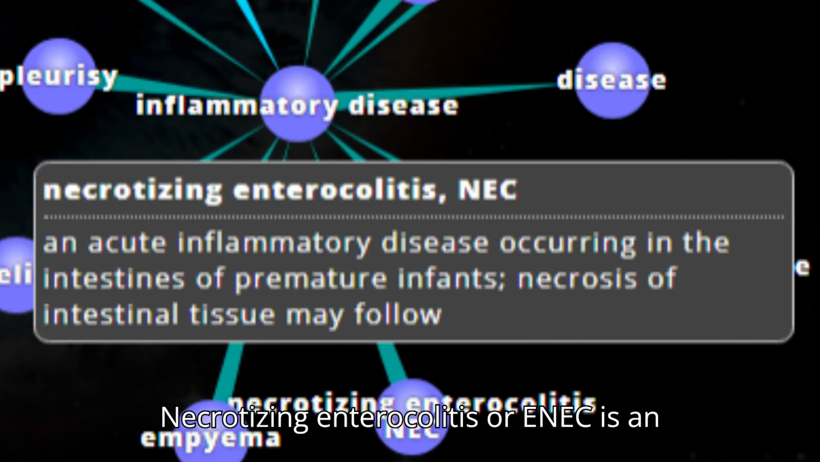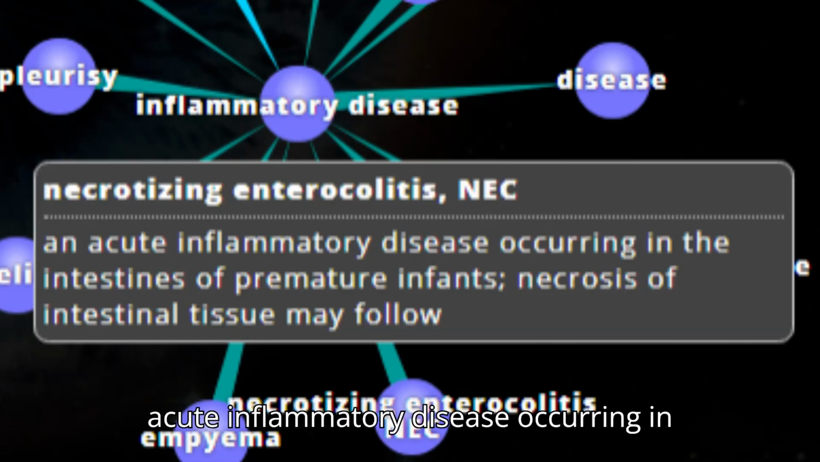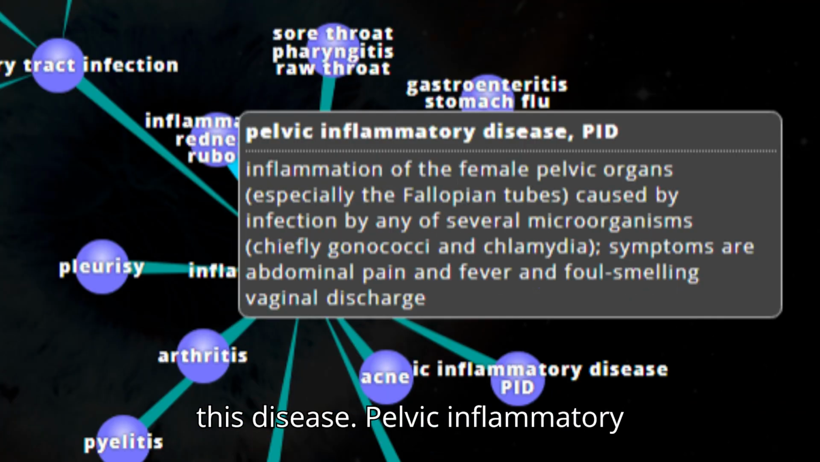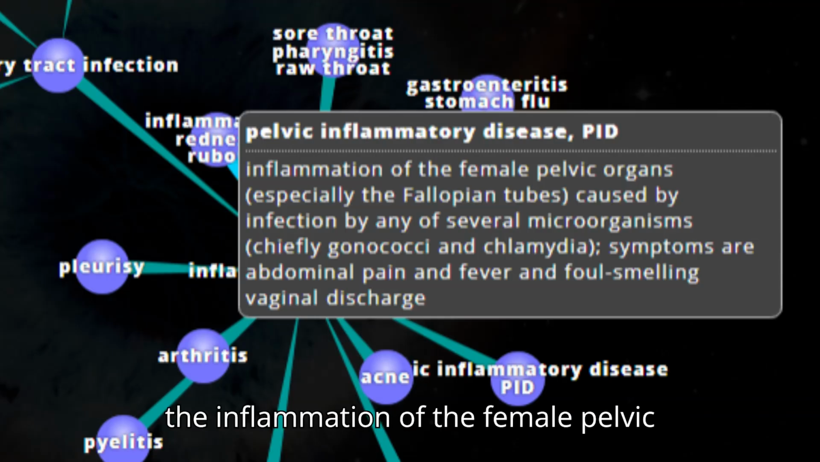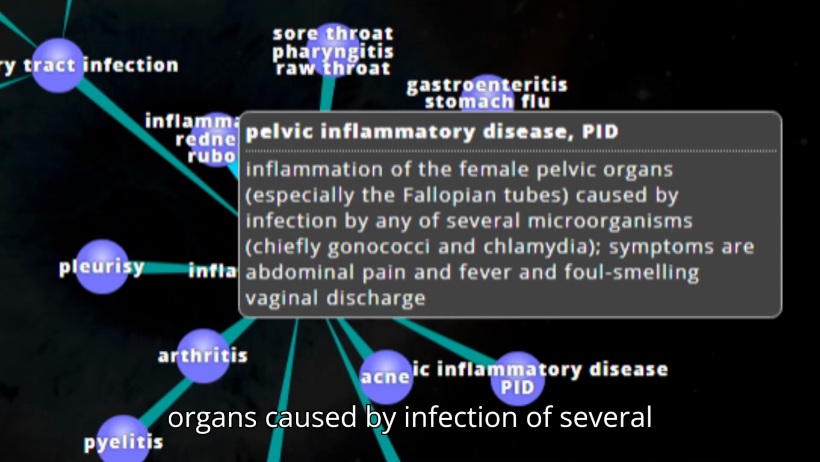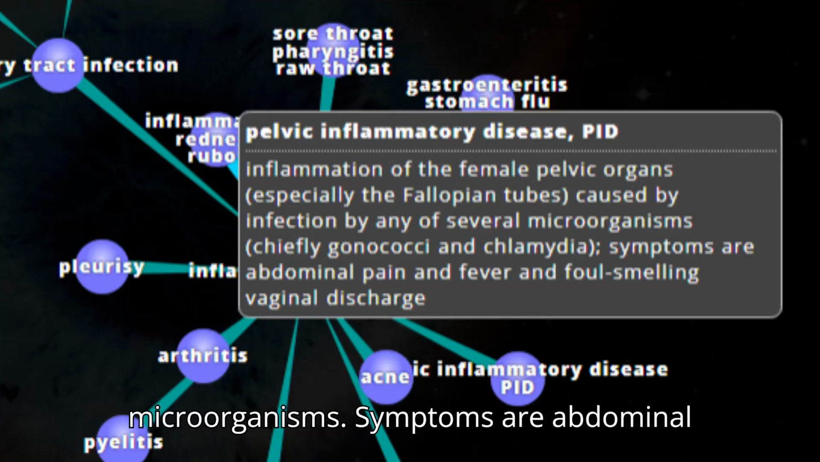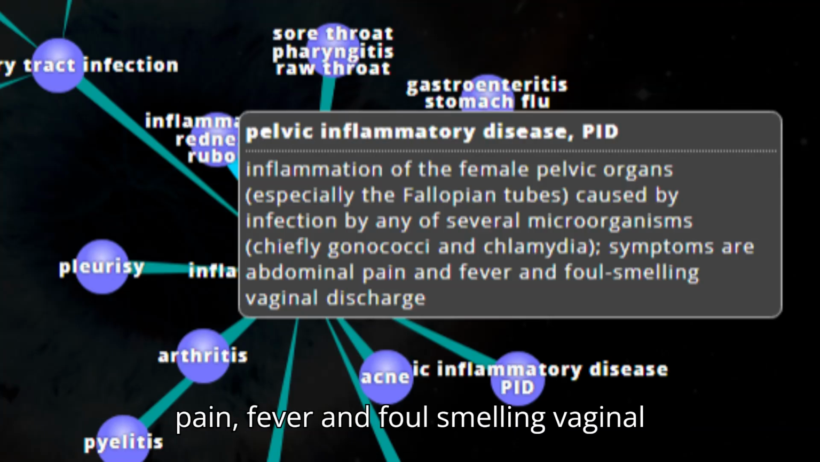Necrotizing enterocolitis, or NEC, is an acute inflammatory disease occurring in the intestines of premature infants. Necrosis of intestinal tissue may follow this disease. Pelvic inflammatory disease, more commonly known as PID, is the inflammation of the female pelvic organs caused by infection of several microorganisms. Symptoms are abdominal pain, fever, and foul-smelling vaginal discharge.